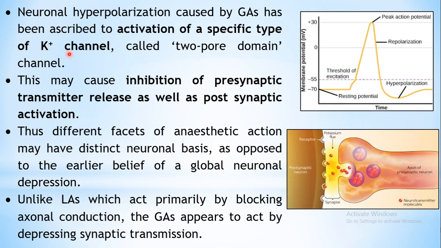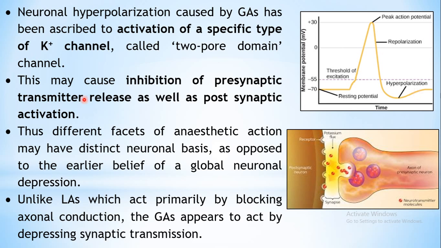So additional opening of these potassium ion channels is resulting in the drop of potential even below the resting potential, and this is known as hyperpolarization. Because this hyperpolarization is produced, it will take time for it to come back to its resting state, and that's how it is resulting in the prevention of conduct of certain stimulus or impulses.